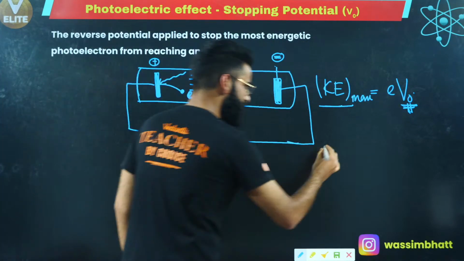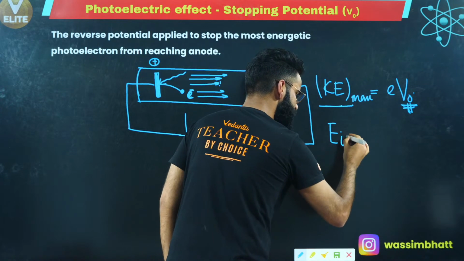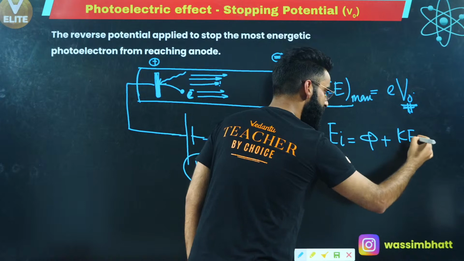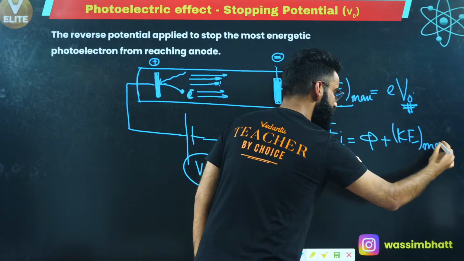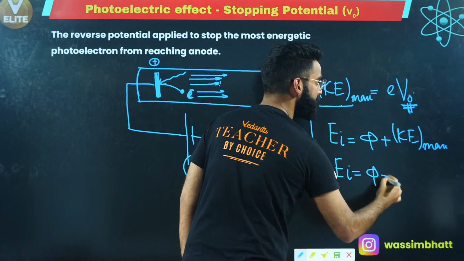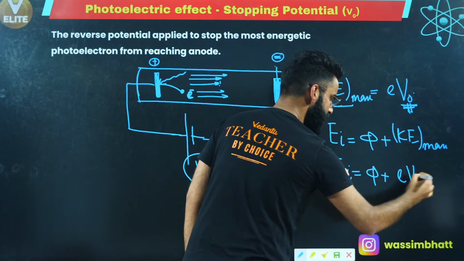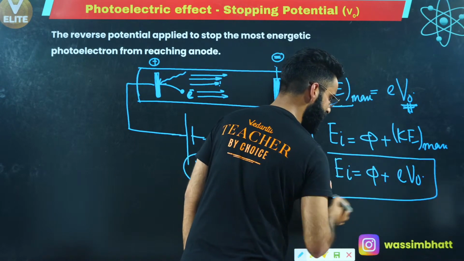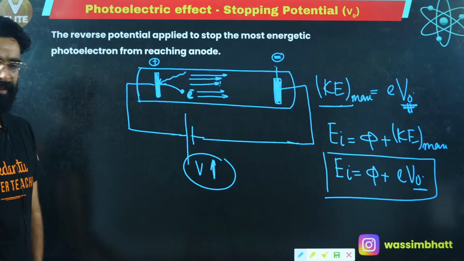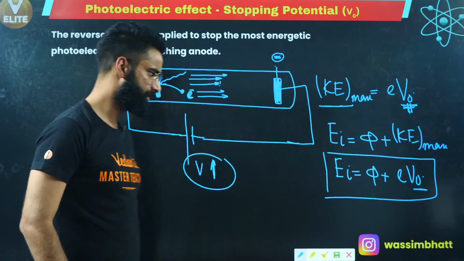So people, if you remember your equation, that was incident energy is equal to phi plus kinetic energy maximum. Now, instead of this kinetic energy maximum, I can write E_I is equal to phi plus eV naught, where V naught is the stopping potential of the battery. This is one more equation which you need to remember.